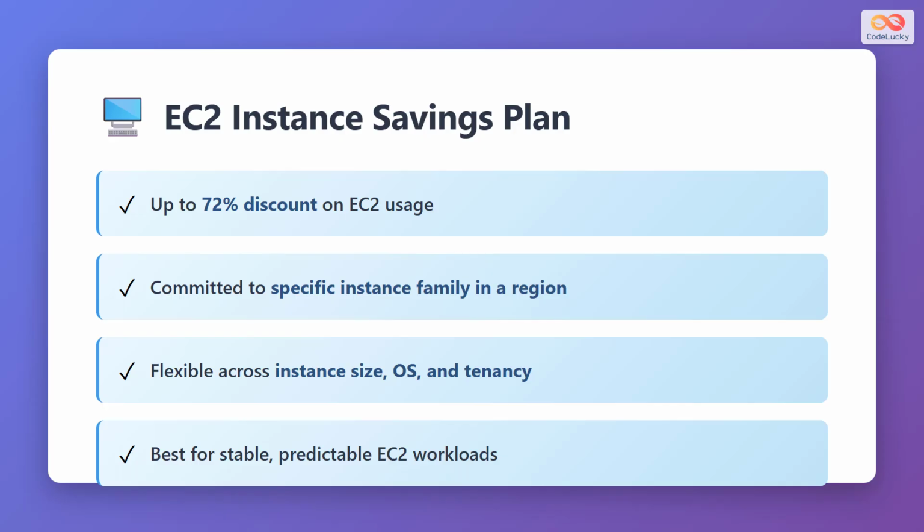EC2 Instance Savings Plans provide even higher discounts, up to 72% off EC2 usage. However, you commit to a specific instance family within a particular region. Despite this commitment, you still maintain flexibility across instance size, operating system, and tenancy options. This plan is best suited for stable, predictable EC2 workloads where you know which instance family you'll be using consistently.